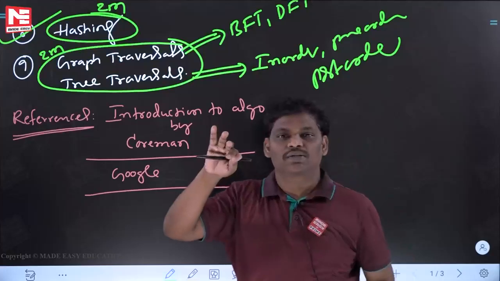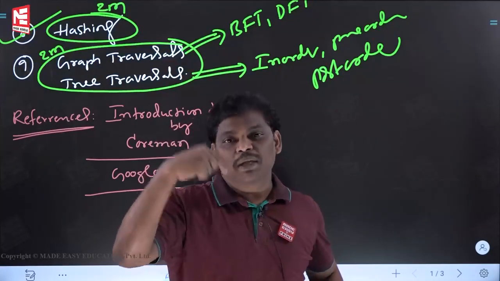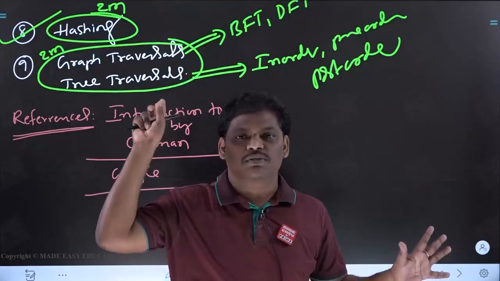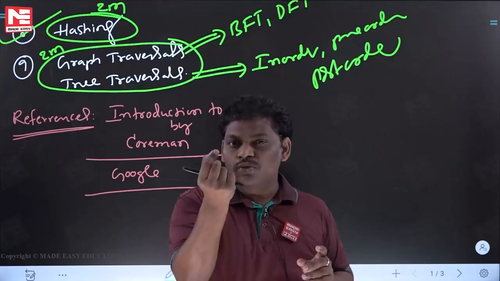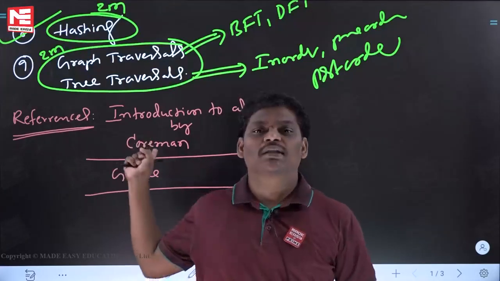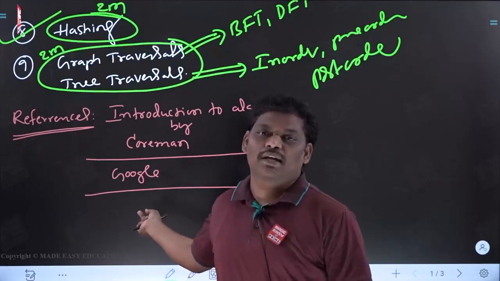So these are the three things. Let me repeat again. First you believe. Next, believe me and listen to all my lectures. One or two doubts, after all, I am human, you are also human. One or two small doubts, you can try the Cormen book. Still if doubts are there, you can try YouTube.